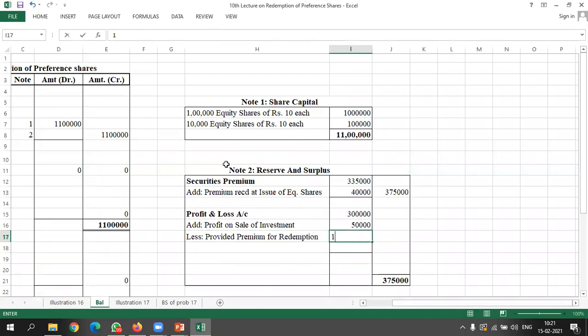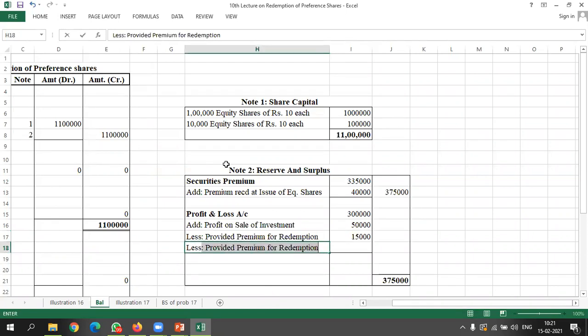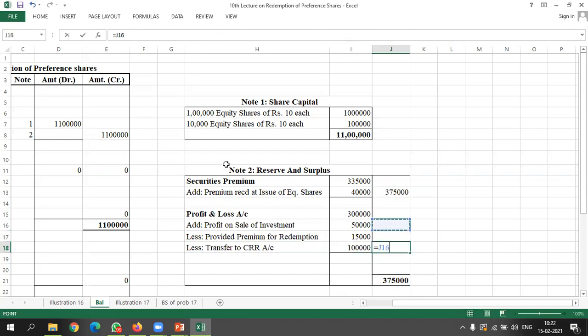How much? 15,000. And then we have transferred 1 lakh rupees from profit and loss account to CRR account. Transfer to CRR account. How much? 1 lakh rupees.